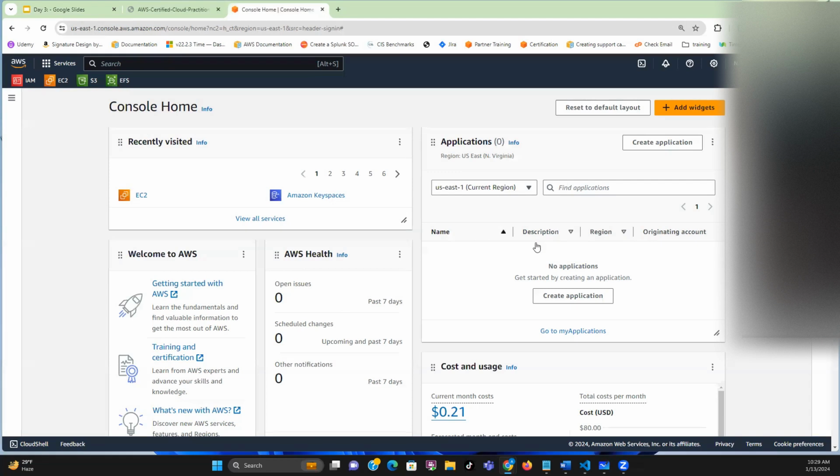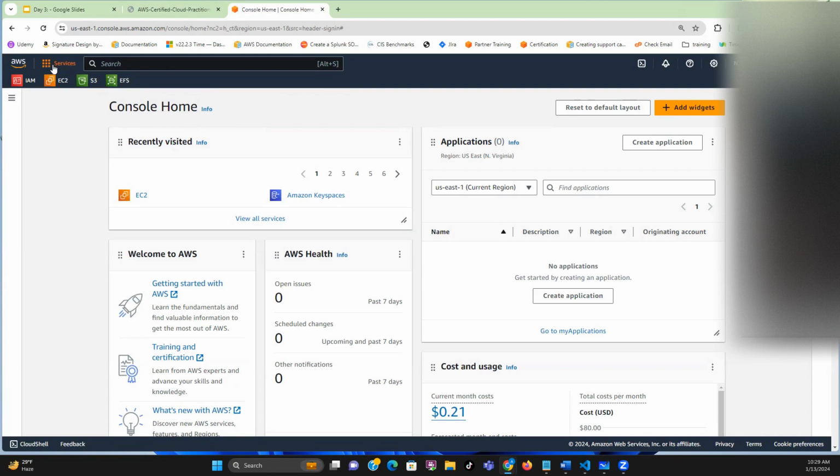So the first thing that I want to show you is, any services that you are using every day, like you use it a lot, the best thing is to add them on top here, so that you don't have to be looking for them anytime you need them. So before that, let's see how you see all the services on the AWS cloud. To see all the services on the AWS cloud, go to Services.